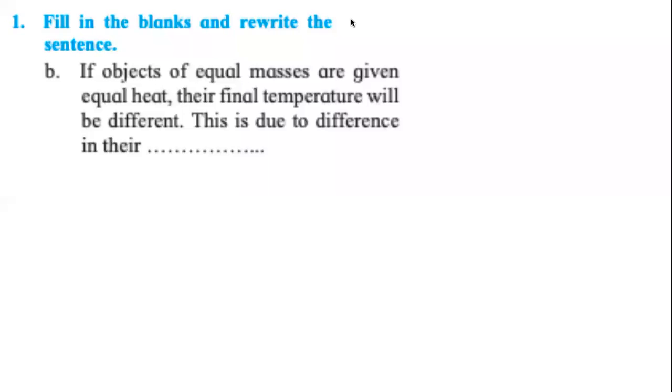Very good. It is the same property, which is specific heat. So if we give the same amount of heat, the temperature will rise by different amounts for different materials. And if we change the temperature by the same amount for different materials, that means we have given different amounts of heat to each of them. Same thing said in different ways. Good, thank you. I'm happy that you have understood.